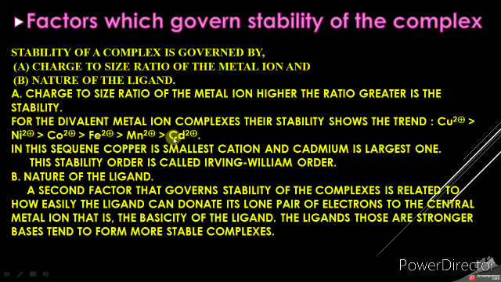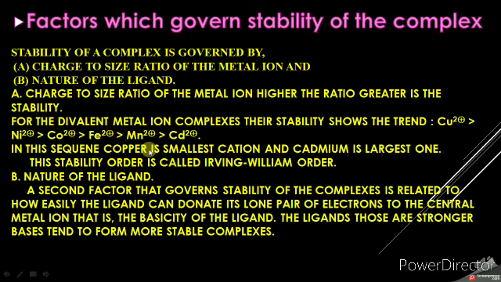And lastly cadmium 2 plus. So if you observe this stability order, copper is the smallest cation, with a size of 69 picometer, and that of the cadmium 2 plus ion is 97 picometer. The charge is the same, plus 2 for each. So plus 2 divided by 69 for copper and plus 2 divided by 97 for cadmium.